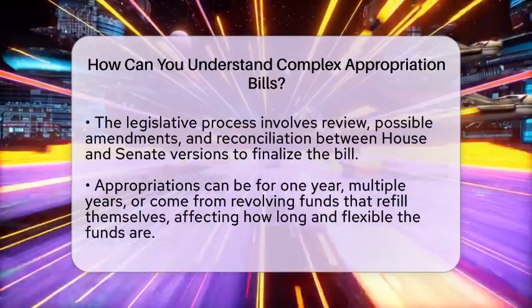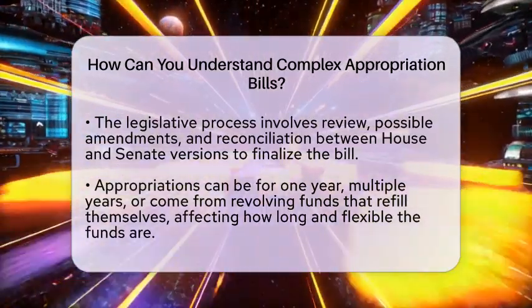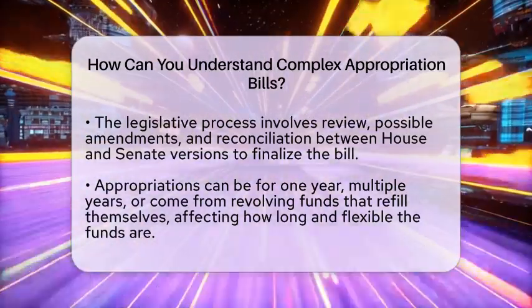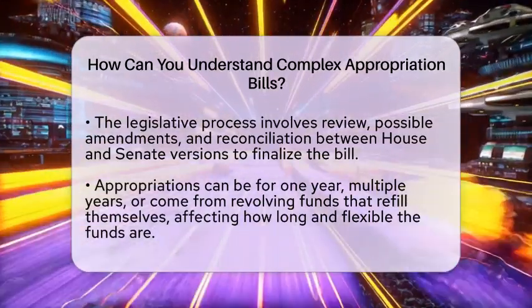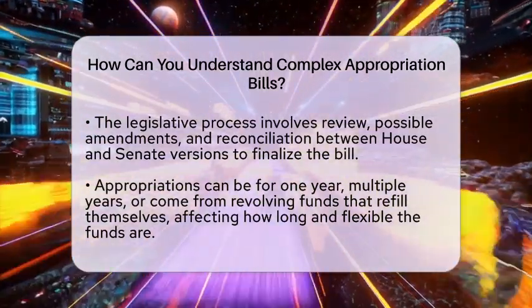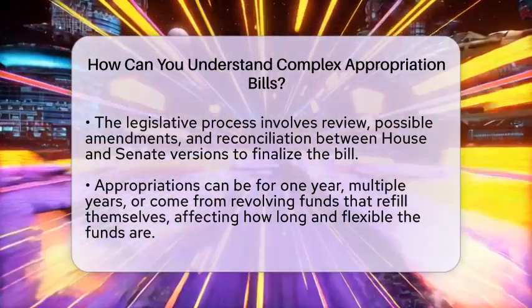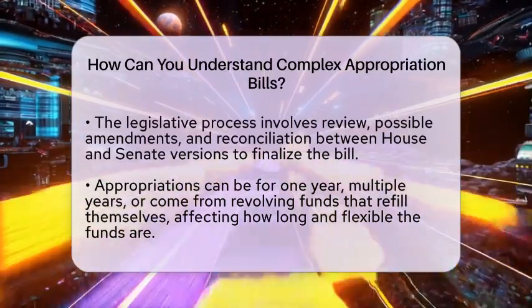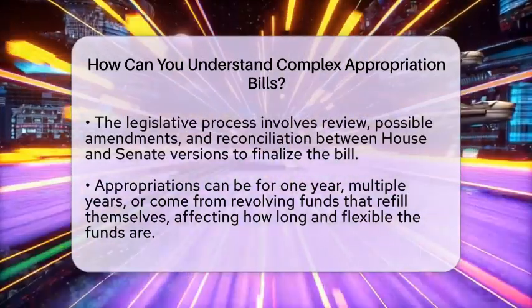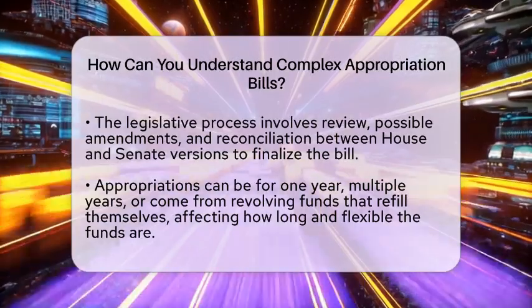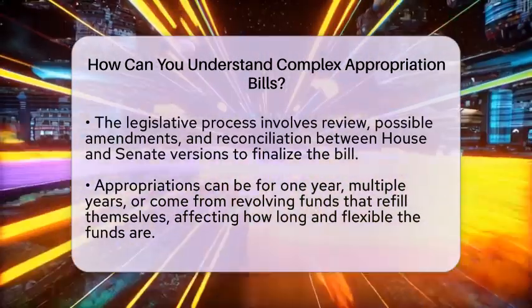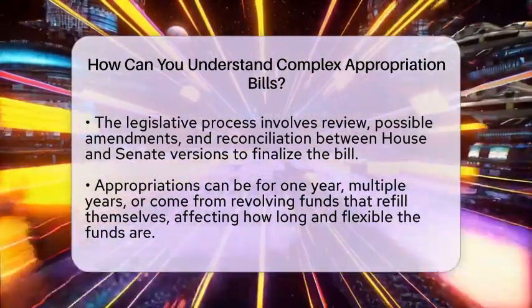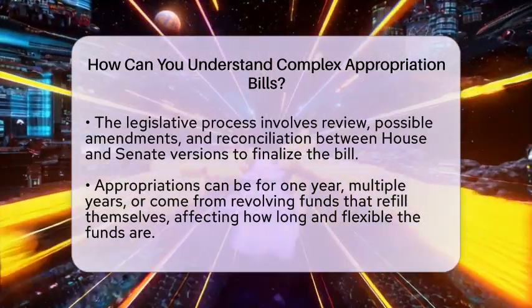Appropriations can be for 1 year, multiple years, or come from revolving funds that refill themselves. Knowing the type helps you understand how long the money lasts and how flexible it is. For example, a 1-year appropriation might be used for a specific project, while a revolving fund can be used repeatedly for ongoing needs.